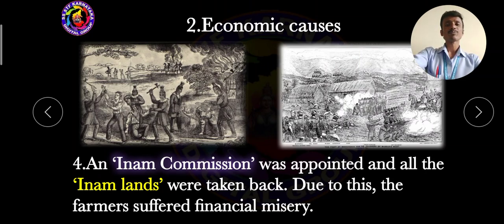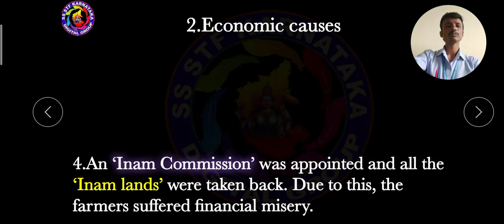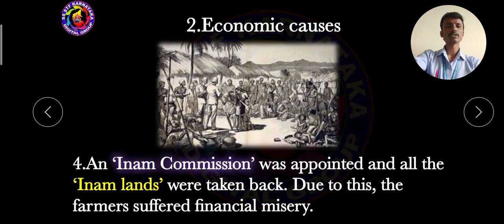They suffered from money problems because the British government took back the gifted lands from the Indian farmers. This is a very important cause for the first war of Indian independence.